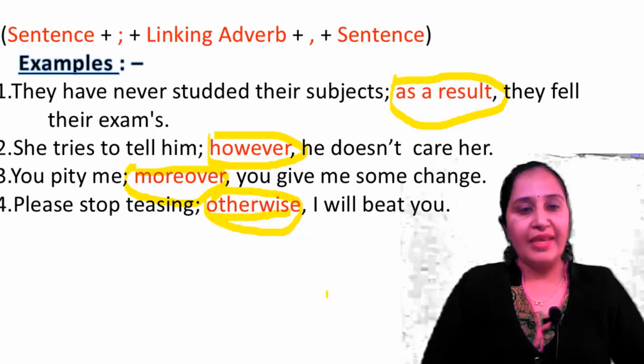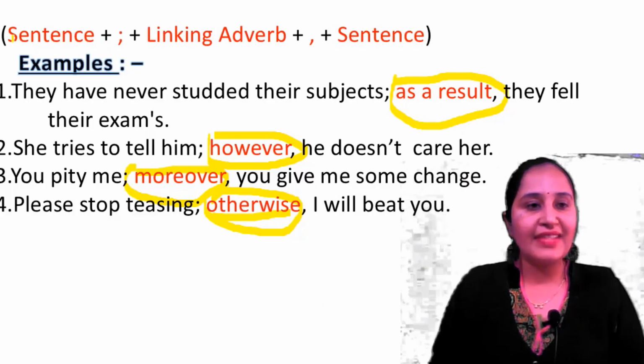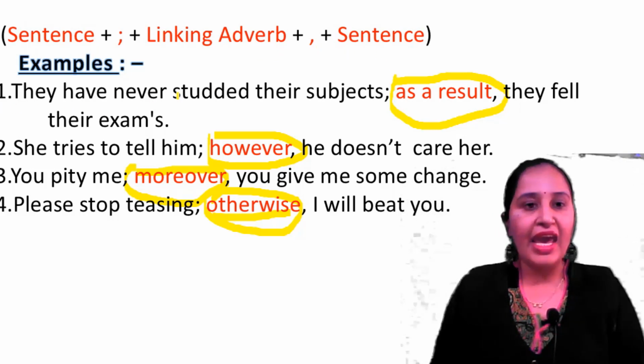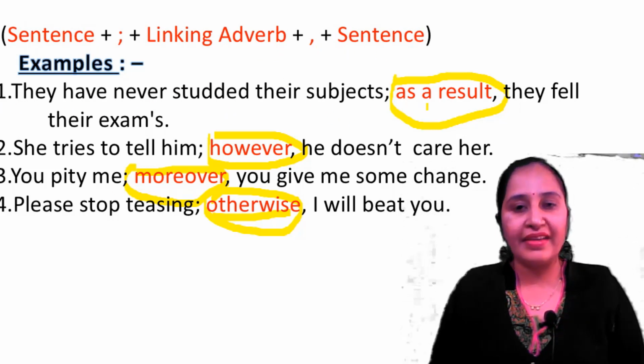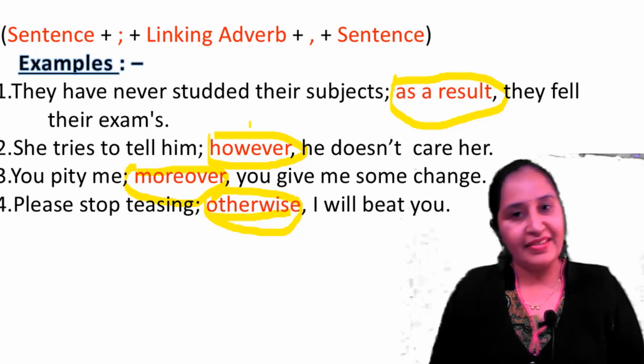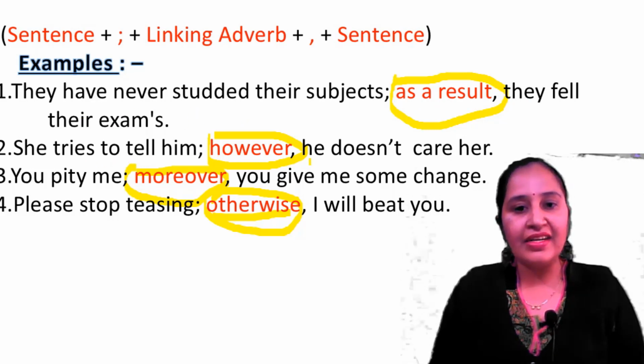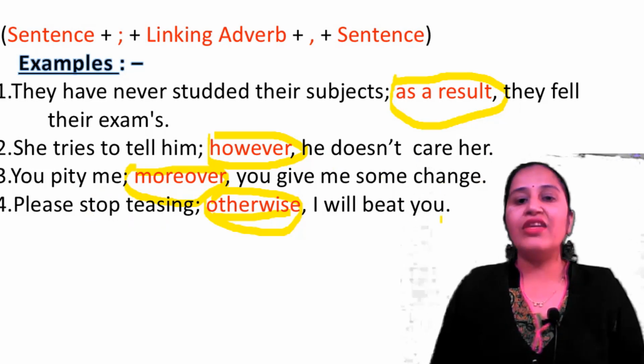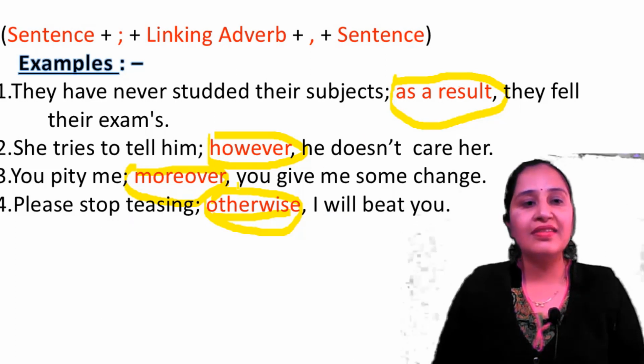For example, we see some examples. Follow the formula: sentence plus semicolon plus linking adverb plus comma plus sentence. For example, they have never studied their subject. As a result, they failed their exam. She tries to tell him, however, he doesn't care for her. You pity me. Moreover, you give me some change. Please stop teasing, otherwise I will beat you. These red words show us conjunctions.